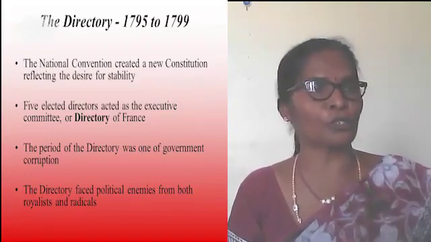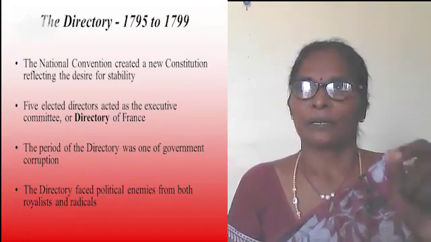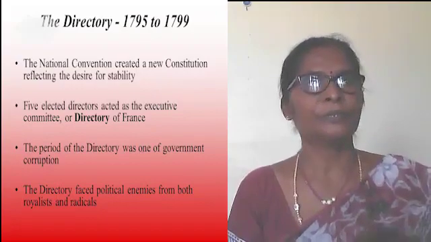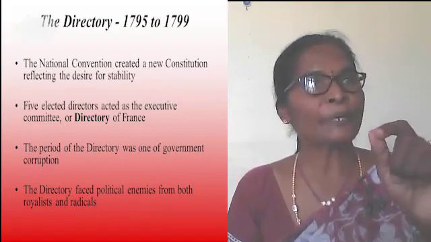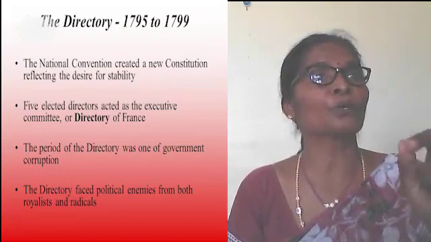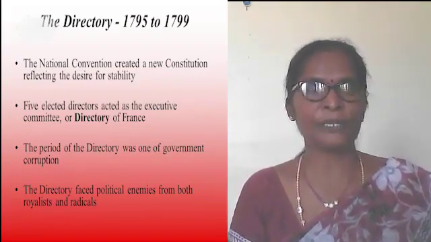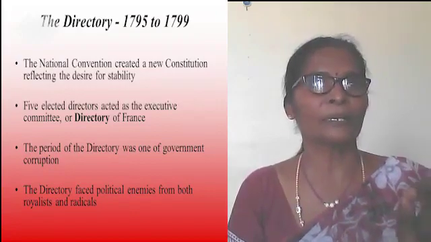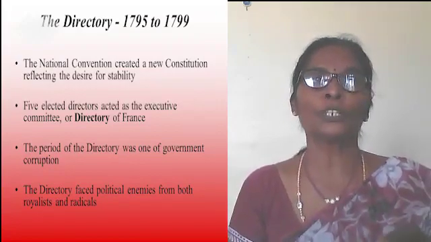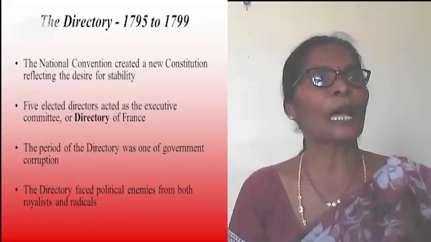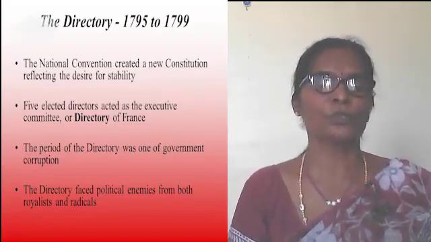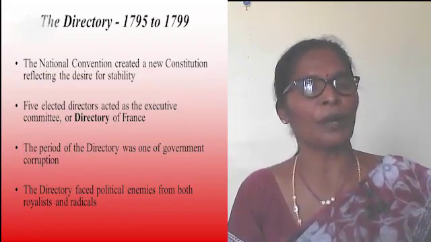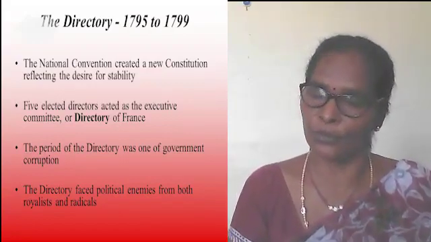According to the new constitution, the non-propertied sections of society did not have the right to vote, which means the people who did not have wealth in their name should not vote. That was introduced according to the new constitution at the time of the Directory rule.